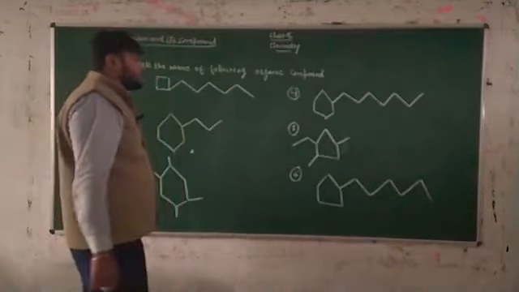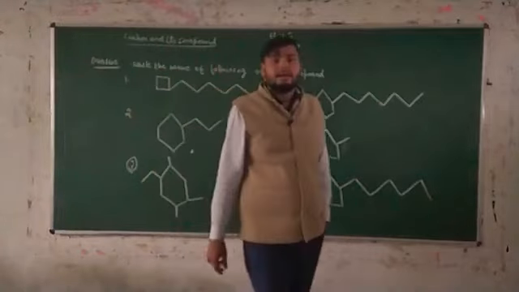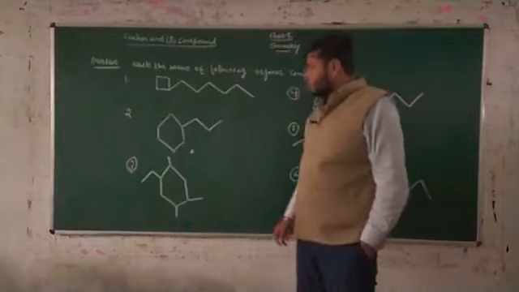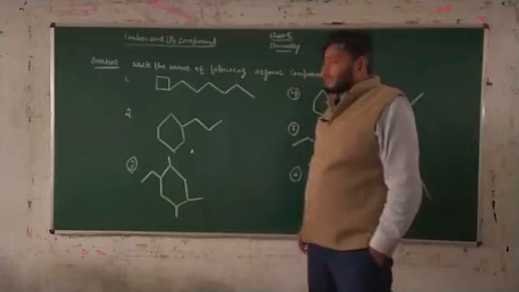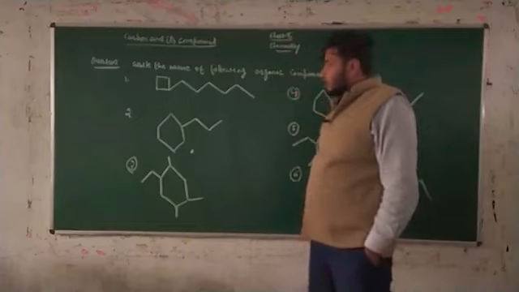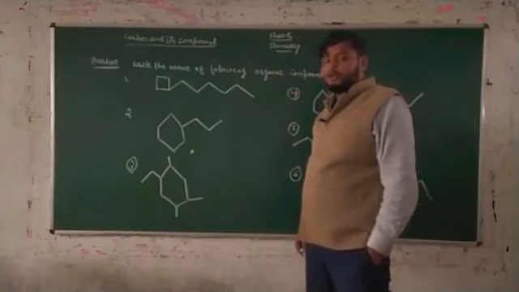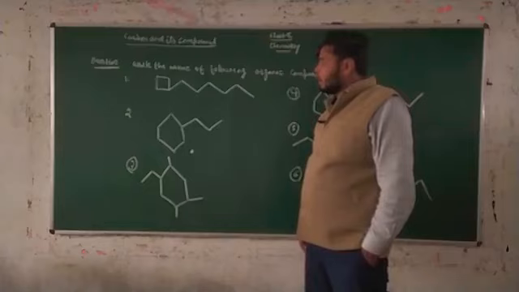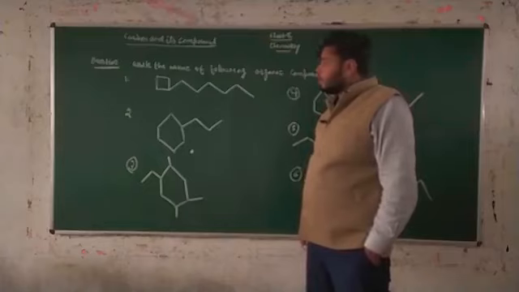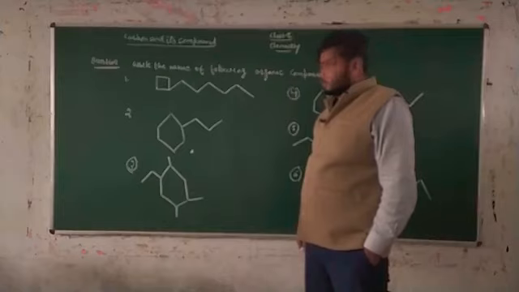According to the concept and the rules of cyclic nomenclature, I think you can solve every question. So guys, apply every rule to all these organic compounds and you can give a correct answer.